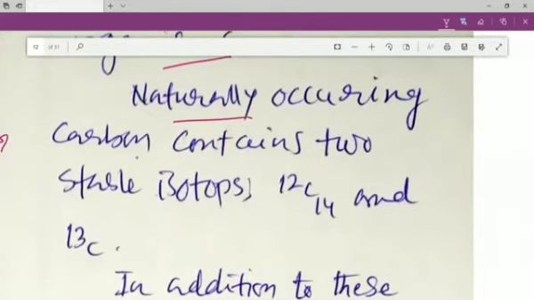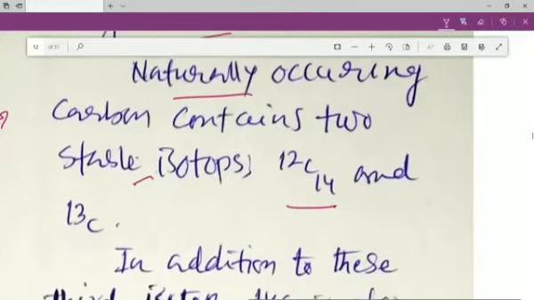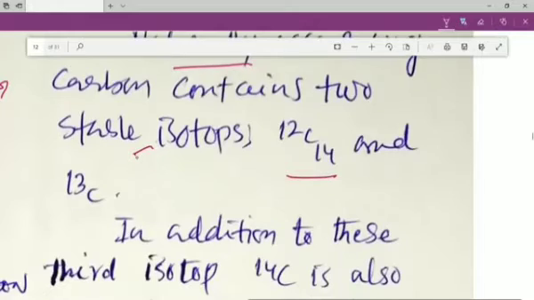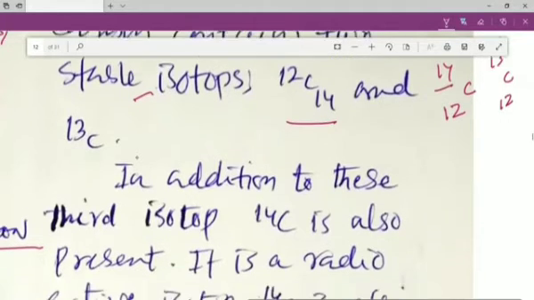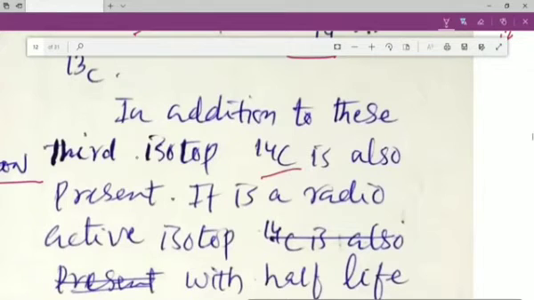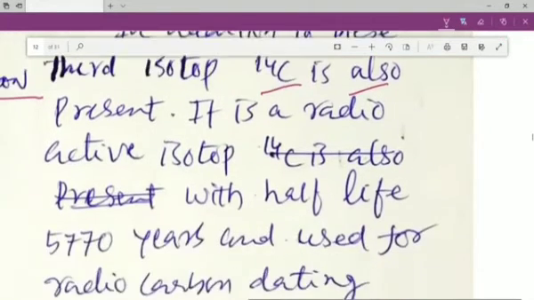Naturally occurring carbon contains two stable isotopes. One is 12C and another is 13C. So the atomic mass varies, my dear students. We should write them in this way: 12C and 13C. This carbon is available in these isotopes. In addition to this, we have the 14C isotope, which is a radioactive isotope, and it is used for